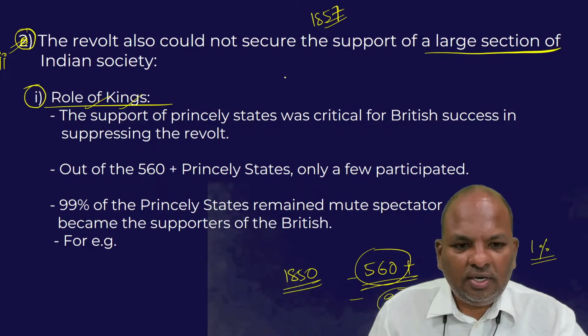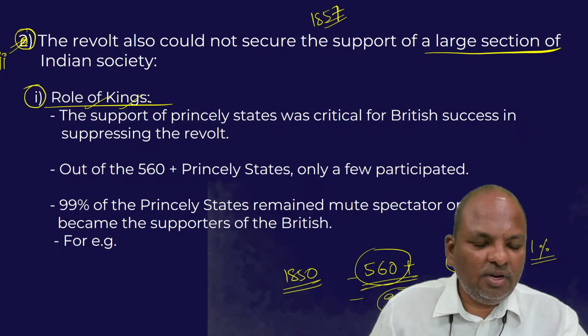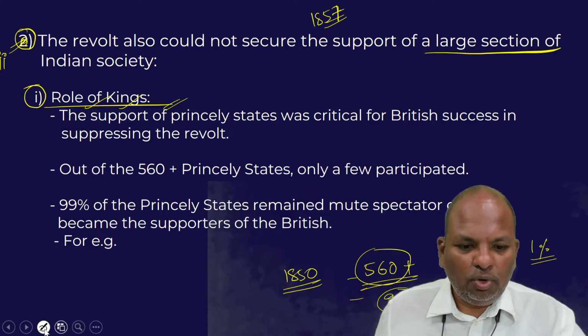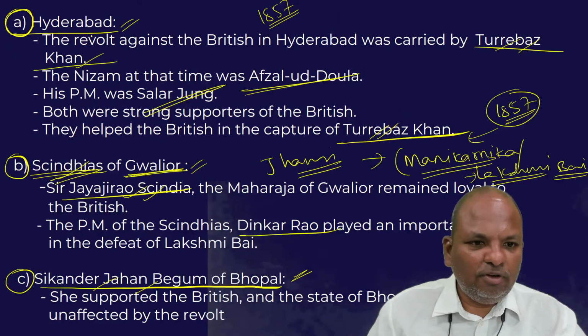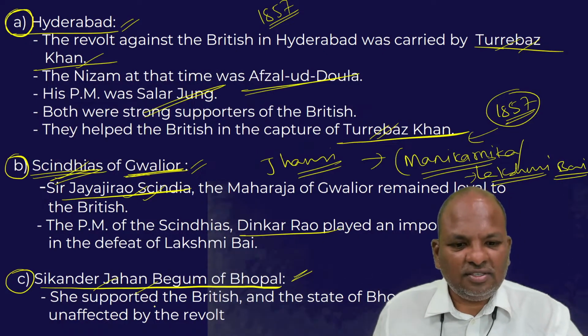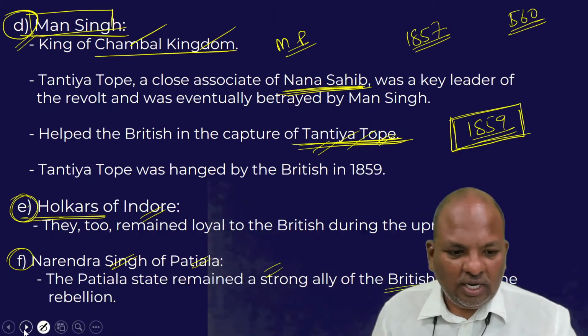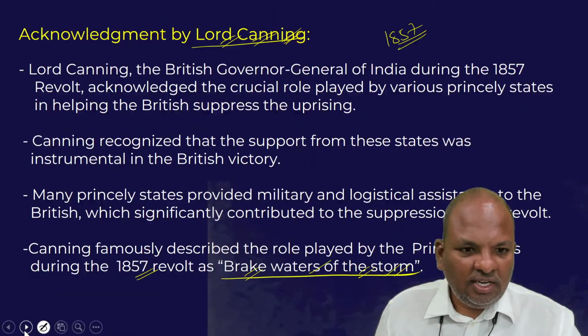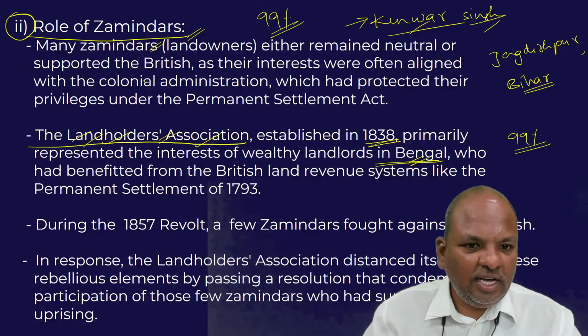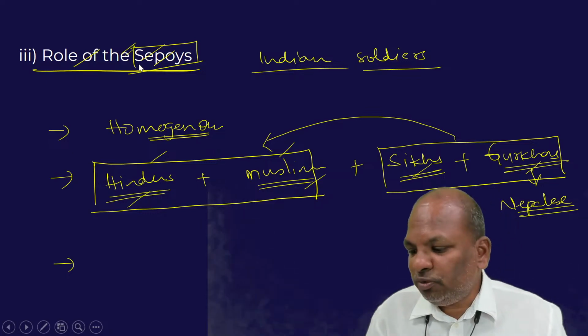It did not get support from large sections of Indian society. For example, there was not much support from kings such as Hyderabad, the Scindias of Gwalior, and Sikandar Jahan Begum. There was not much support from the Zamindars either. Among the sepoys, only half participated.